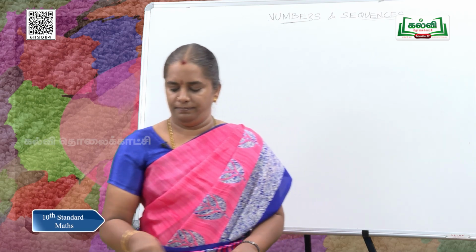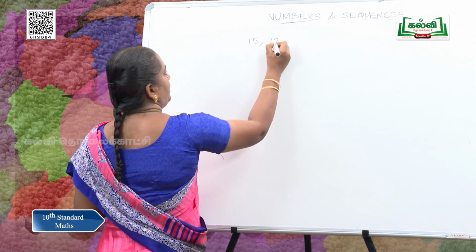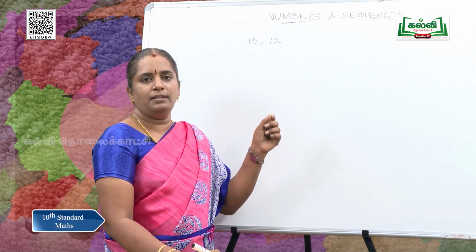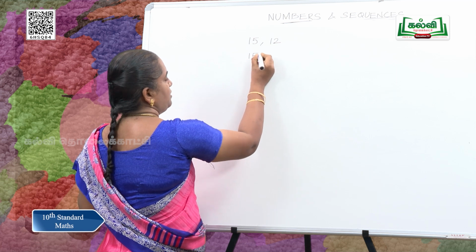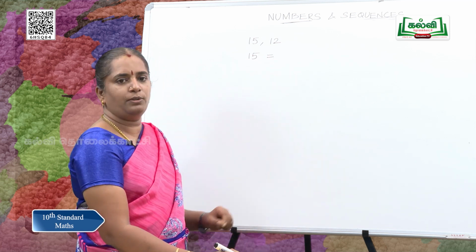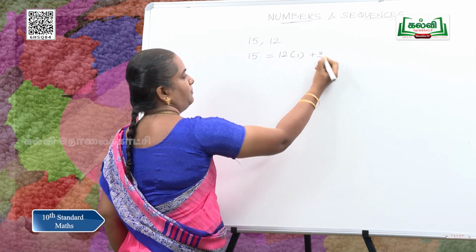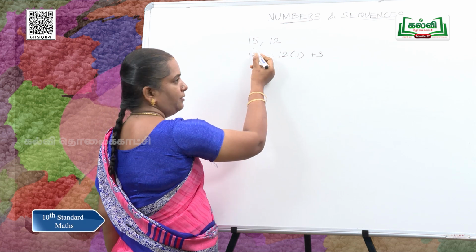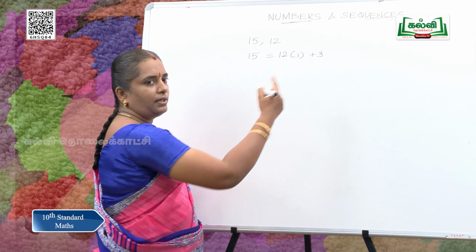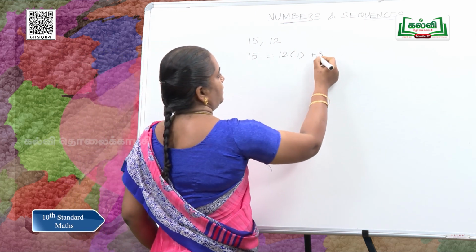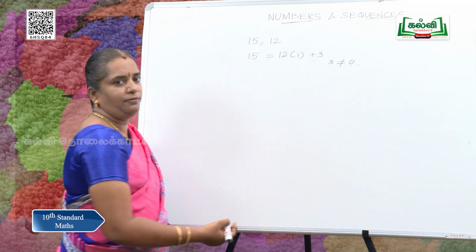Let us do a sum. Let us take two numbers 15 and 12. Find the HCF using this algorithm. We are going to take 15 as A. So, we can take 15 is equal to 12 into 1 plus 3. Dividing 15 by 12, we get the quotient 1 and remainder 3. We will be writing this algorithm. So, here R is not 0. Here 3 is not equal to 0. So, we are going to proceed further.